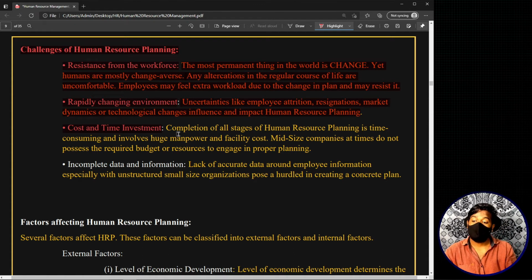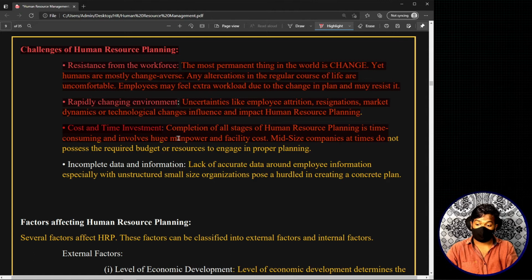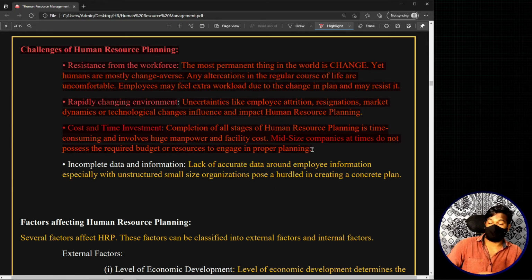Now see, completion of all stages of human resource planning is time consuming and involves a huge amount of manpower and facility cost. Now mid-sized companies at times do not possess the required budget or resources to engage in proper planning. Earlier we took the example of a very big multinational company. Here in this theory part, we have taken the example of mid-sized companies. So basically, time and cost also create challenges for human resource planning.